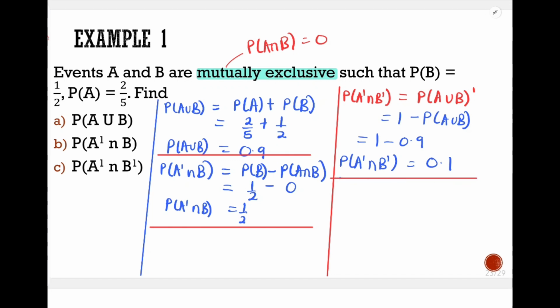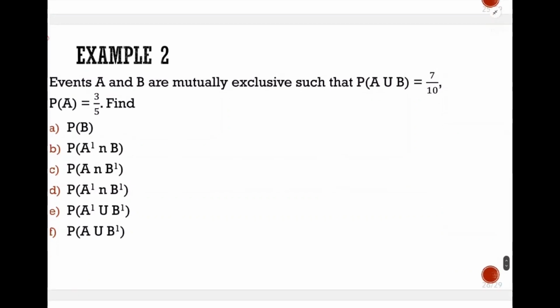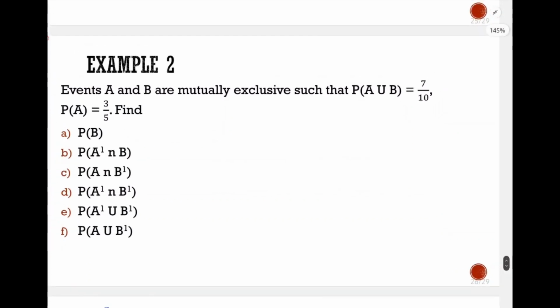Then in our second example, we are given events A and B that are mutually exclusive. This condition is very important. It means that the intersection doesn't exist, such that probability of A union B is equal to 7 out of 10 and probability of A is equal to 3 out of 5. We have to find the value of probability of B.